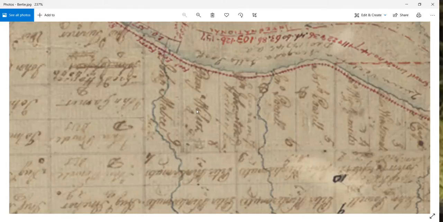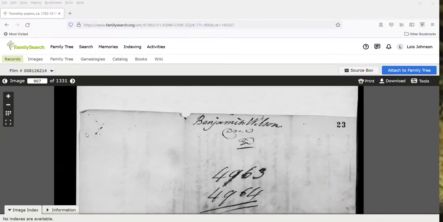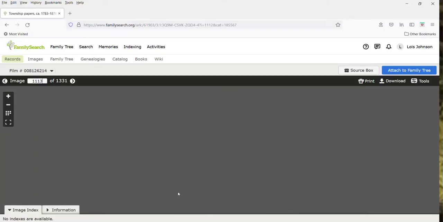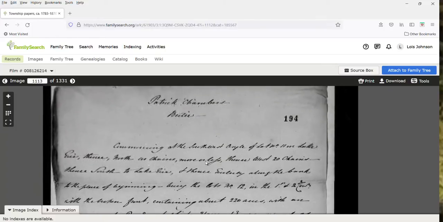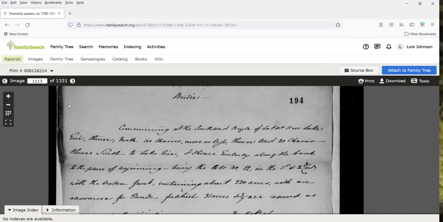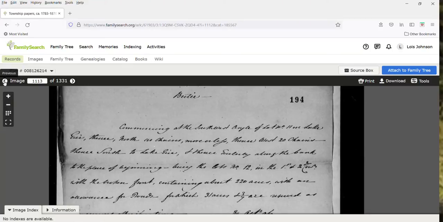So the first part talks about the cross concessions. And like I said, Birdie is a little bit confusing. So let's just continue on into something else. And I'm going to go to page 1112. Oh, sorry, 1113. And this talks about Patrick Chambers, and this is on lot 12, concession 1 and 2.